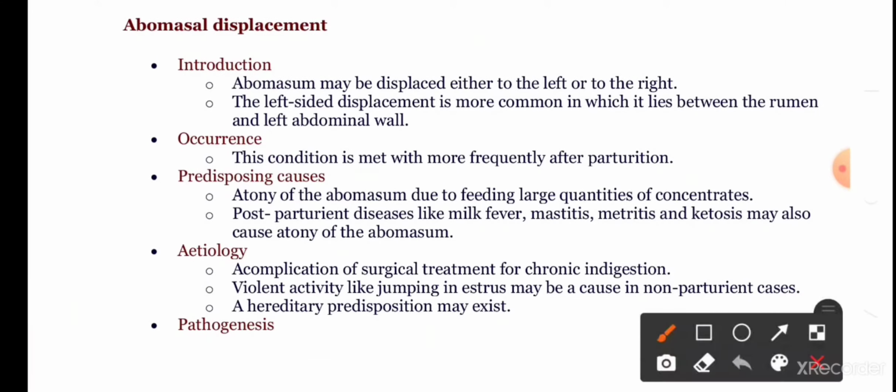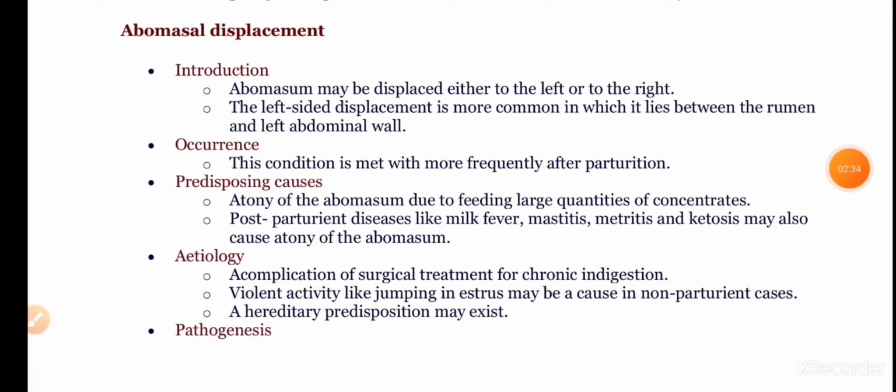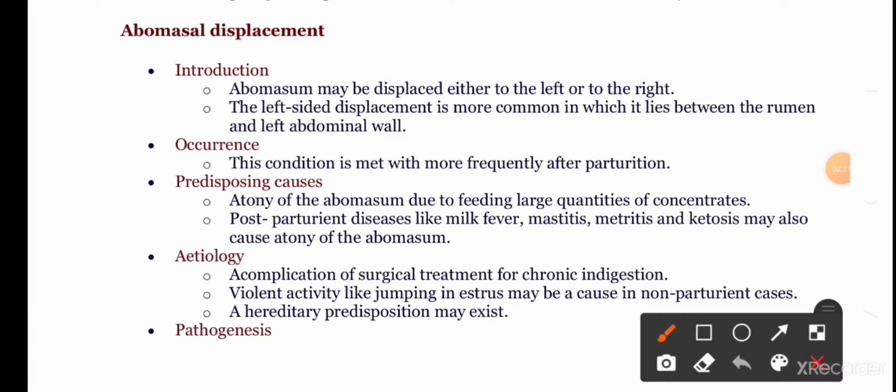Now let us look at abomasal displacement. Abomasum may be displaced either to the left or to the right. The left side displacement is more common, in which it lies between the rumen and the left abdominal wall. This abomasal displacement is more commonly met with after parturition, and the predisposing causes are atony of the abomasum due to feeding large quantity of concentrates.